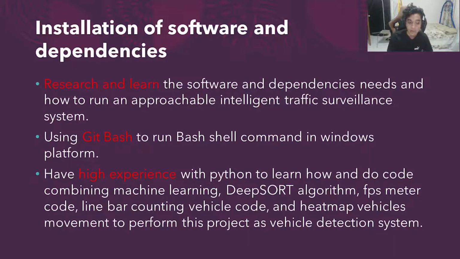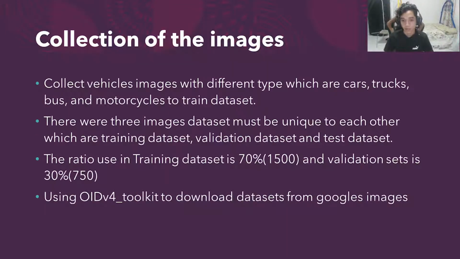The user also needs hands-on experience with Python to learn how to code, combining machine learning, the DeepSORT algorithm, FPS meter code, line bar counting vehicle code, and heat map of vehicle movement to perform this project as a vehicle detection system. Next step, we collect images.